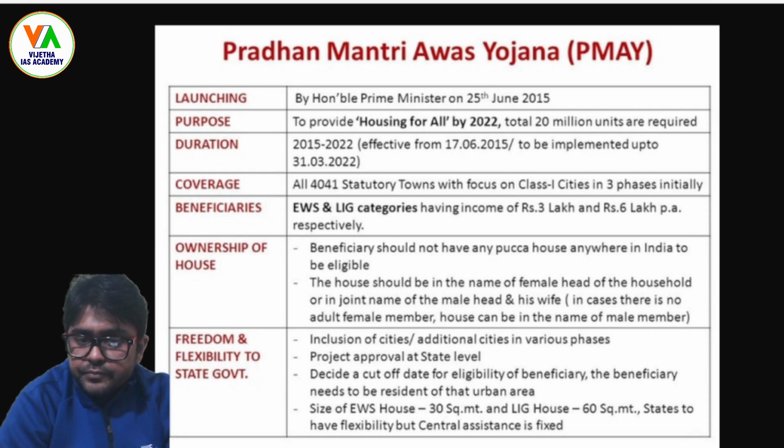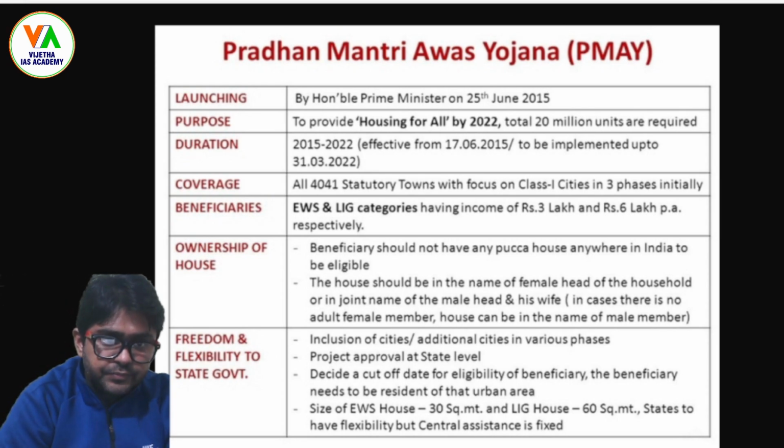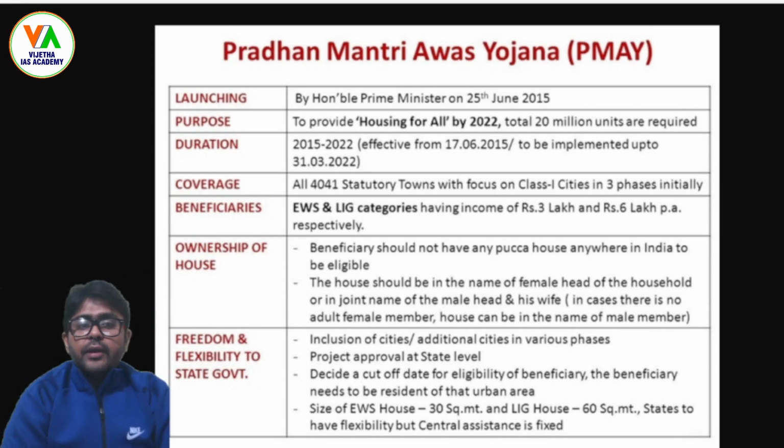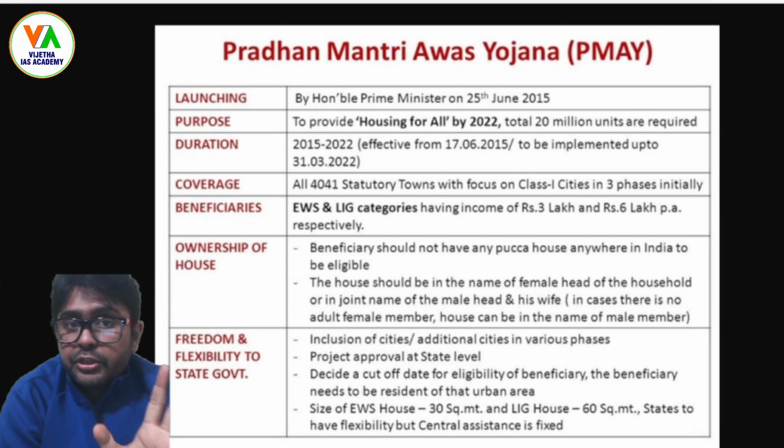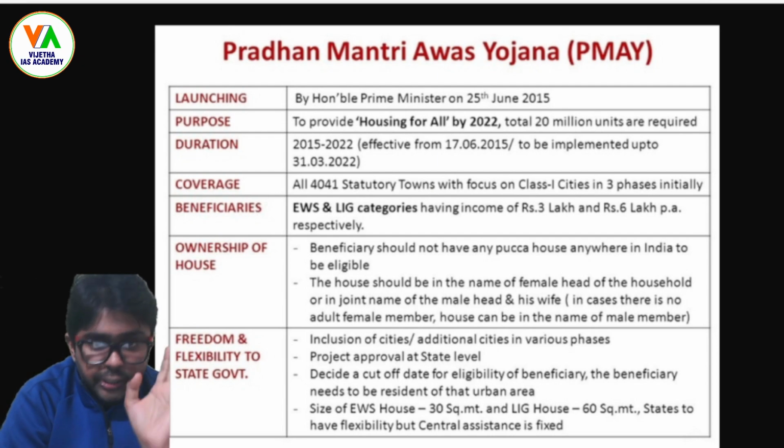Talking about Pradhan Mantri Awas Yojana Rural or Grameen, it was launched with the objective of housing for all by 2022, right?